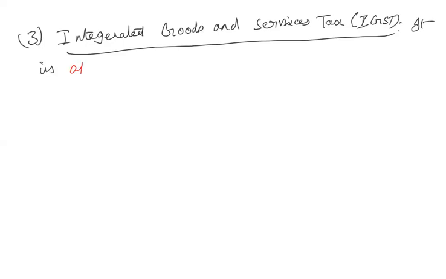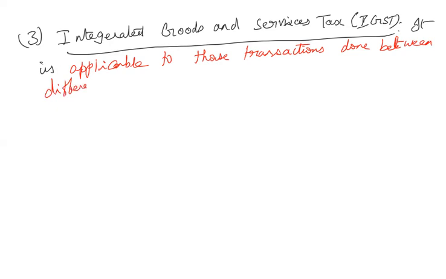So it is applicable to those transactions done between different states. So this is at the interstate level.